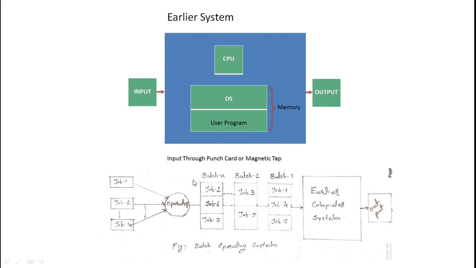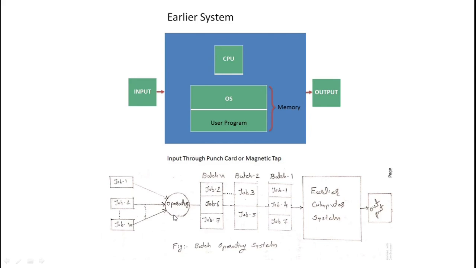So that's why the thinking is here. If you look at the figure below, there is job number 1, 2 and up to job number n. The various jobs are collected by the operator, and after collecting them, the operator will make various different batches. Some tasks of MS Office, like one work of Microsoft Word, one work of Excel, and one work of PowerPoint slides, will be considered as a single batch.